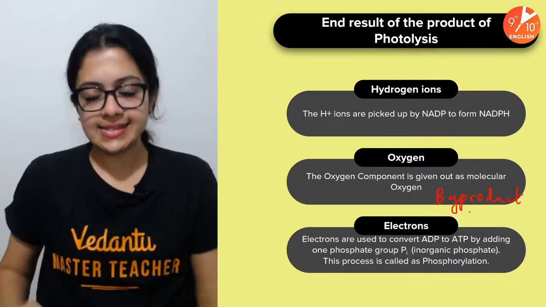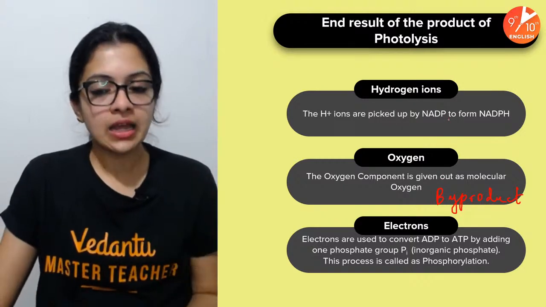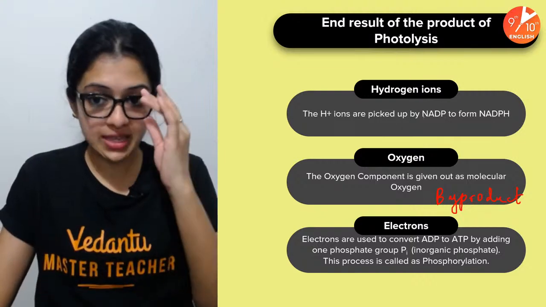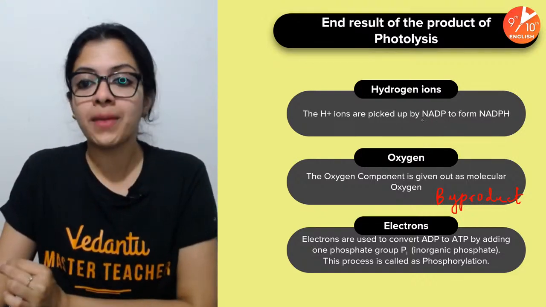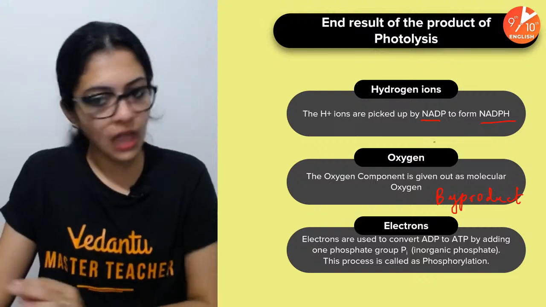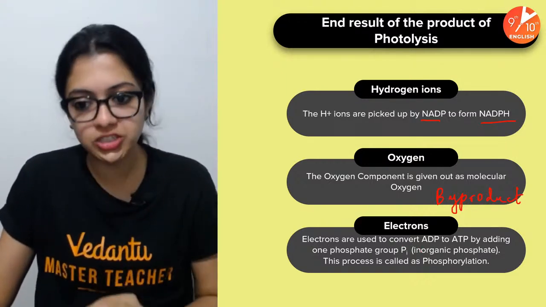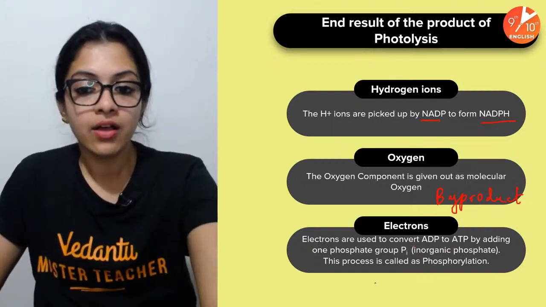All right. Yes. So these are the end products. Oxygen, I've told you what happens. And then hydrogen ions and electrons have their own respective fates. Hydrogen ions, for example, are picked up by NADP to form NADPH. Okay. Then the electrons are used for another reaction, which is to convert ADP to ATP by adding one phosphate group.